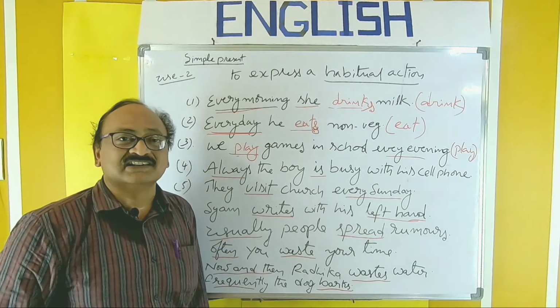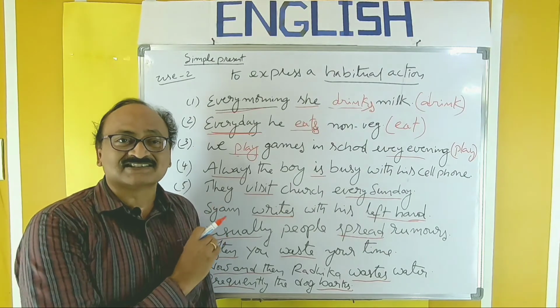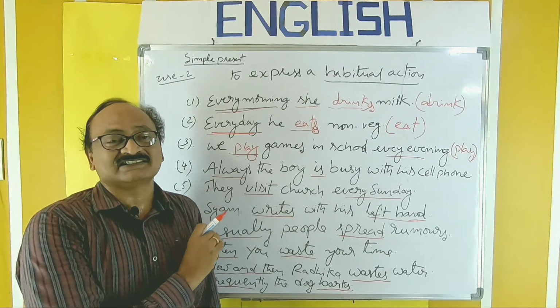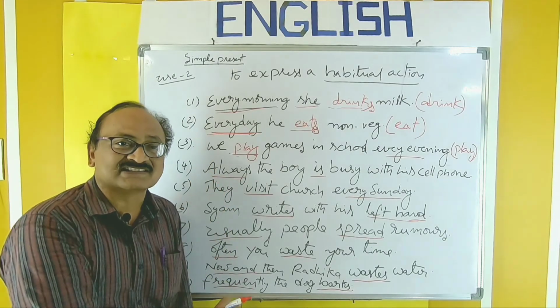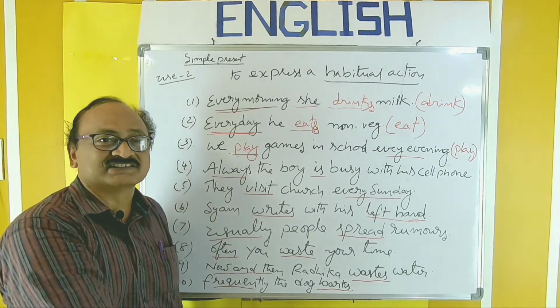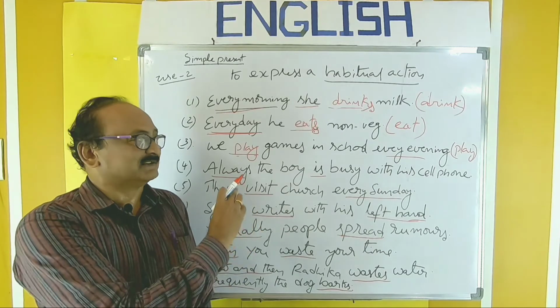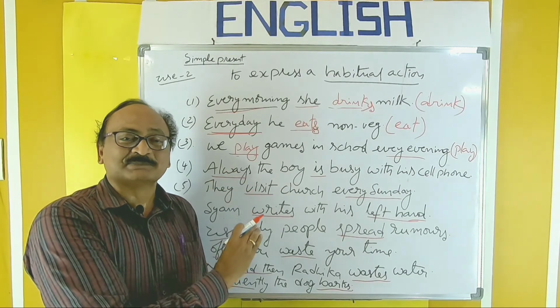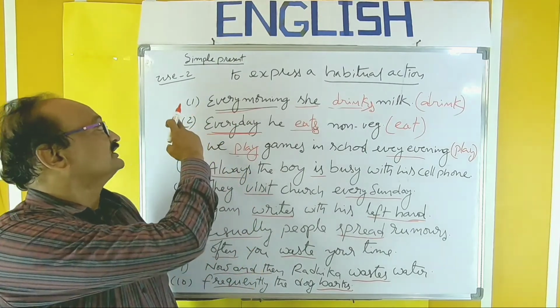So all these are the words which make you recognize that particular tense, that is here the simple present. And whenever you find all these keywords, observe them and you can note down the keywords separately. So whenever you find the keywords like this, you should use only the simple present. So this is the simple present, second use.